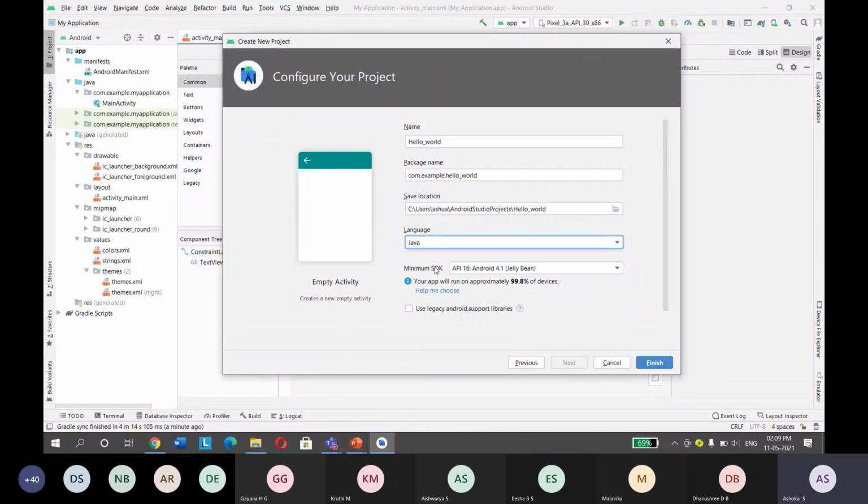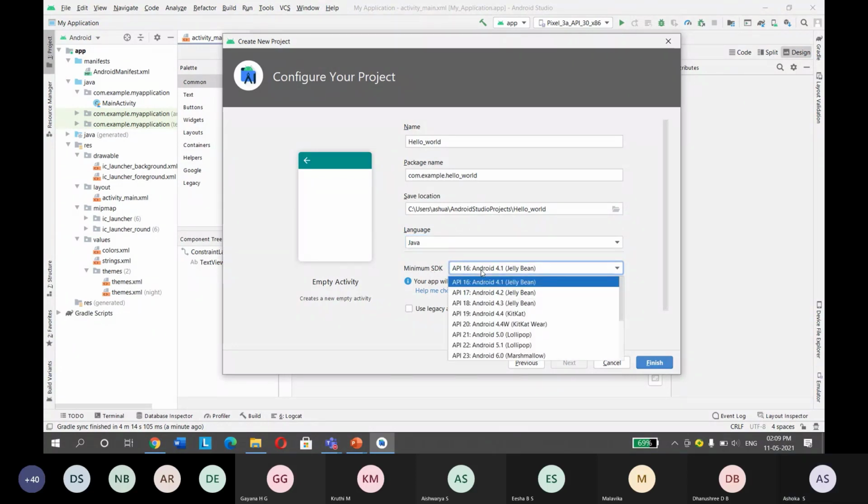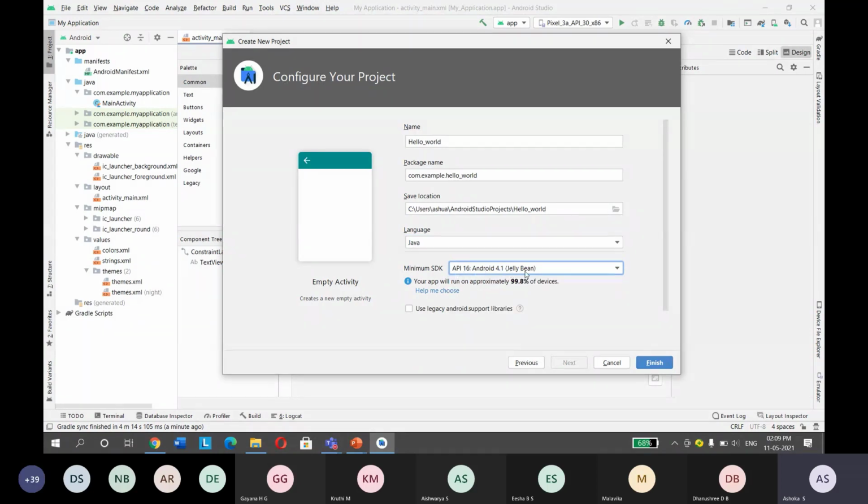And here is the minimum SDK. By default, API 16, Android 4.1 Jelly Bean is selected. That is the minimum SDK. You can see your app will run on approximately 99% of all devices. When you choose this API and develop your application, it will run on most of the available devices, because this is the older version of the Android API.